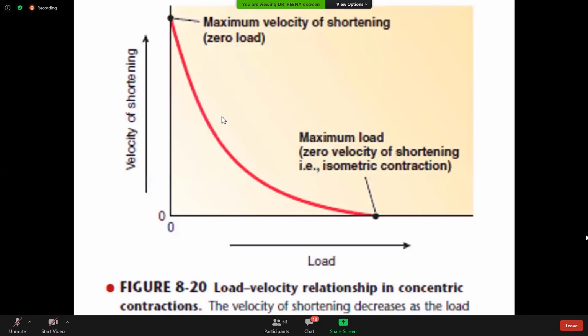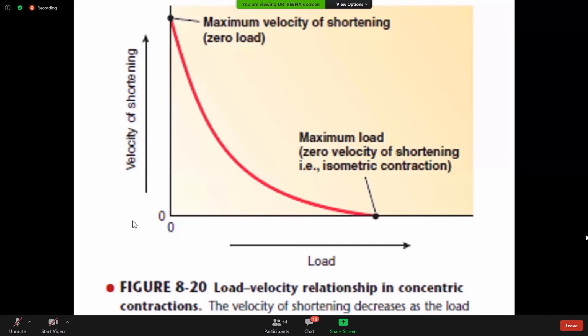Maximum velocity of shortening: as the load increases, the velocity of shortening of the muscle also decreases. With less load, the velocity of muscle shortening will be maximum, will be high.